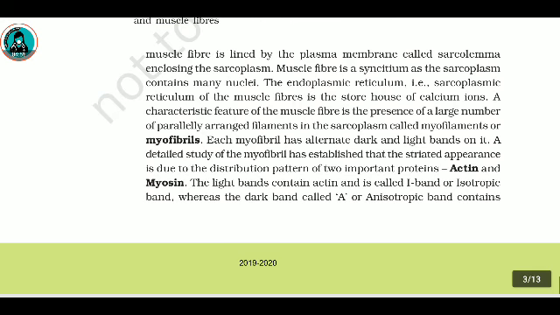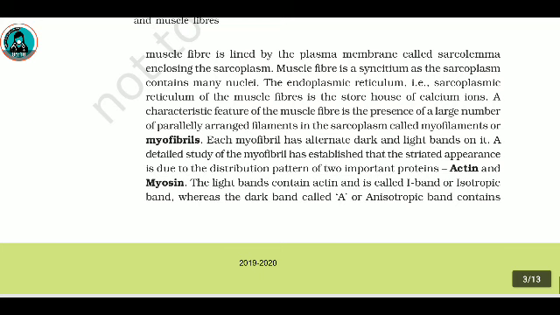Muscle fiber is lined by the plasma membrane called sarcolemma, enclosing the sarcoplasm. Muscle fiber is a syncytium as the sarcoplasm contains many nuclei. The endoplasmic reticulum, that is the sarcoplasmic reticulum of the muscle fibers, is the storehouse of calcium ions. A characteristic feature of muscle fiber is the presence of a large number of parallelly arranged filaments in the sarcoplasm